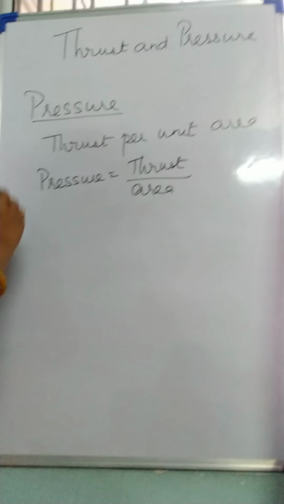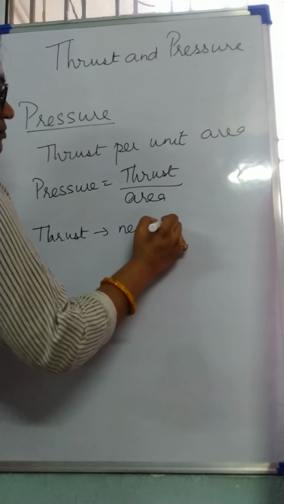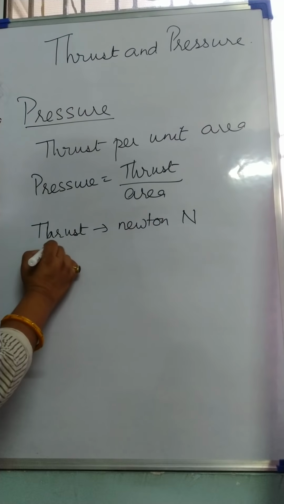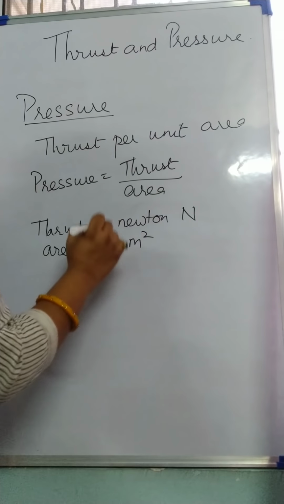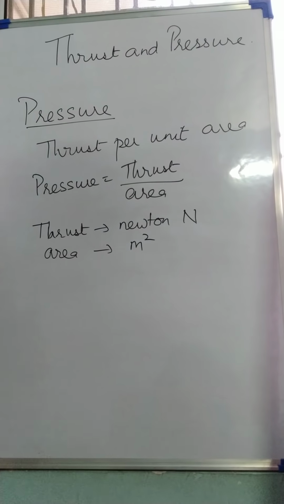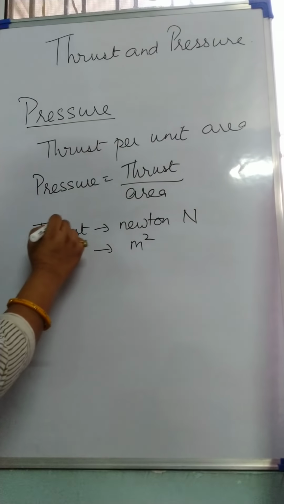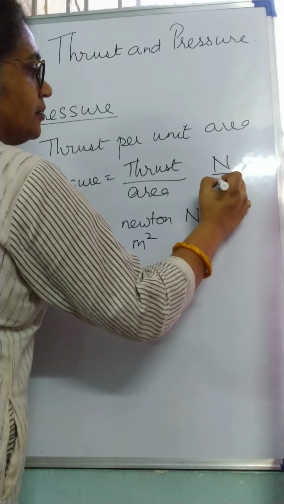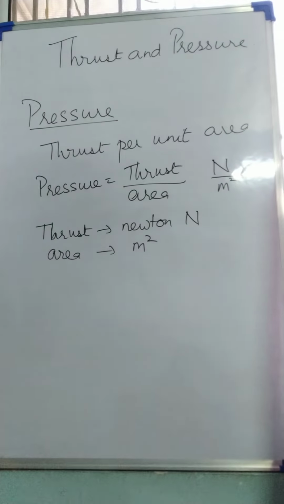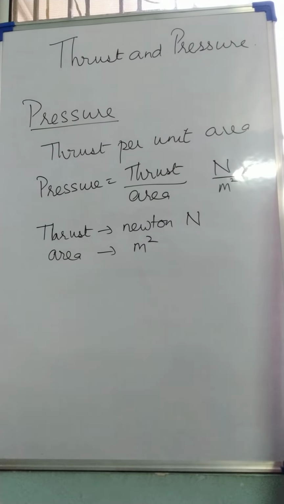From here, let's see what are the units for pressure. So when you talk of thrust, then we just know that the unit is Newton. The unit for area is what? Meter square. The SI unit is meter square. So the unit of pressure, if you see thrust upon area, what will it become? Newton per meter square. So the unit of pressure is Newton per meter square.